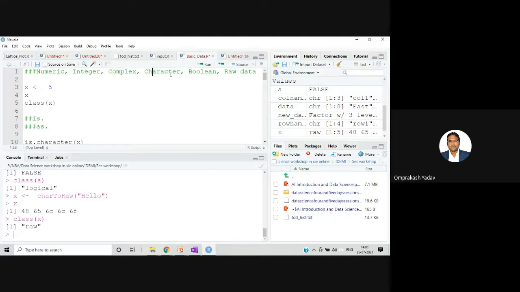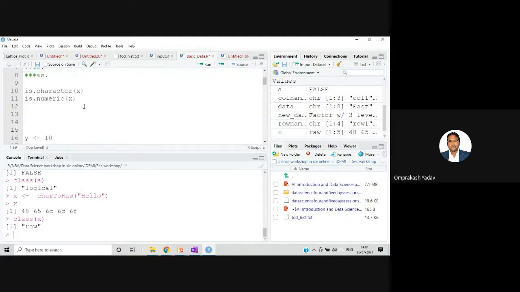Character data can have both single character as well as string values. Then we have the boolean, also called logical. And then we have the raw data. So if this is clear, then let's move ahead to the objects in this particular language.